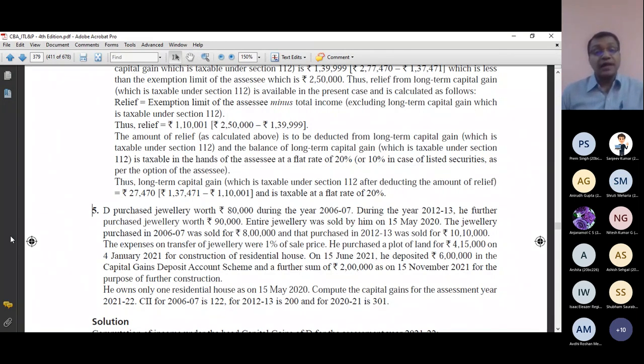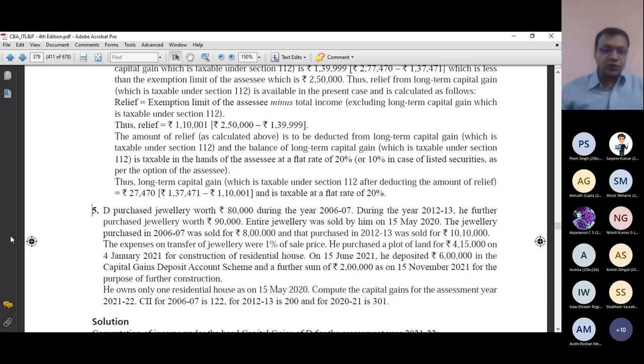He purchased a plot of land for rupees 4,15,000 on 4th January 2021 for construction of a residential house. For what purpose have I purchased the land? For constructing a house. On 15th June 2021, he deposited 6 lakh in the capital gains deposit account scheme, and a further sum of 2 lakh he deposited on 15th November 2021 for the purpose of further construction. He owns only one residential house as on 15th May 2020. Compute the capital gains for the assessment year 2021-22.